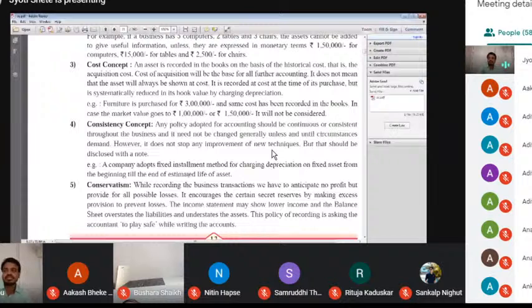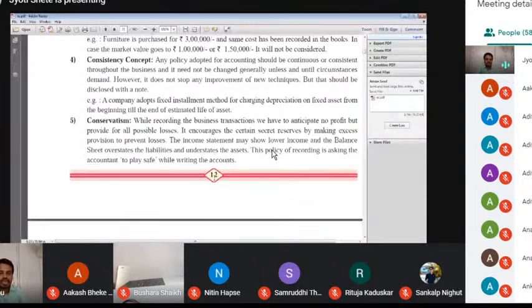Then consistency. Remember, consistency. Any policy adopted for accounting should be continuous throughout the business, and it need not be changed generally unless circumstances demand.